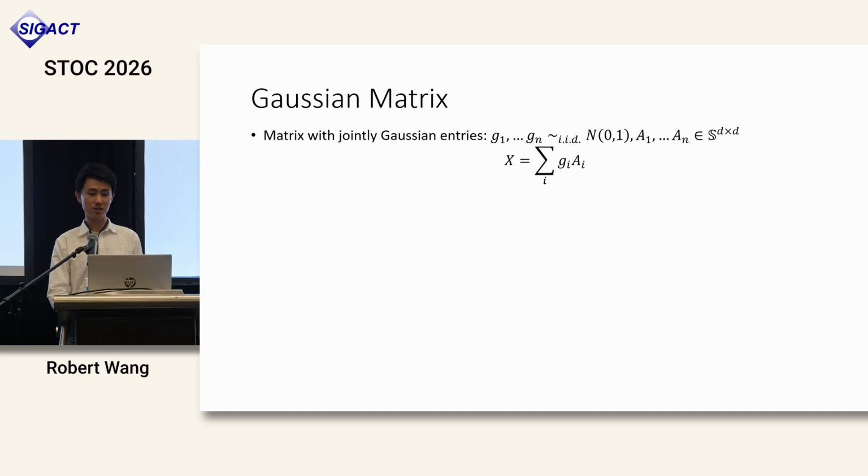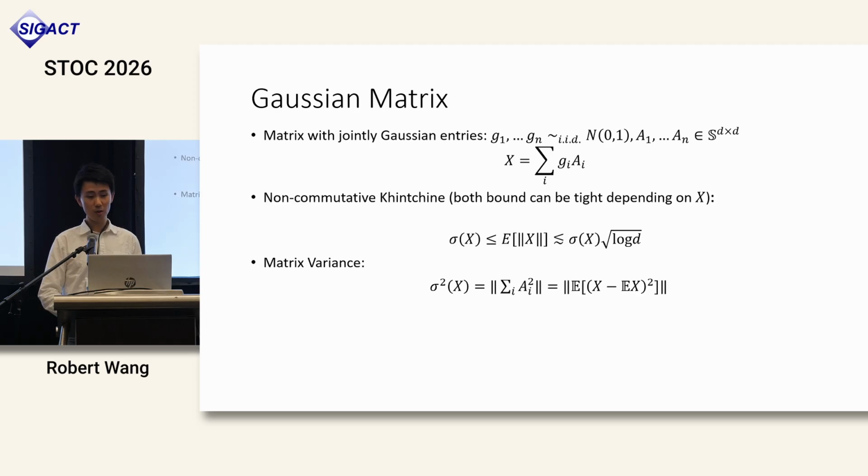I'll start by introducing the Gaussian matrix model, which is when the matrix X has jointly Gaussian entries. For these matrices, we can write X equals the summation of g_i A_i, where the g_i are IID independent Gaussians, and the A_i are symmetric d by d coefficient matrices. The classical non-commutative Khinchin inequality says that the expected norm of X is bounded between sigma_X and sigma_X times root log d, where sigma_X is called the matrix variance parameter, and it is the norm of the sum of the squared coefficient matrices.